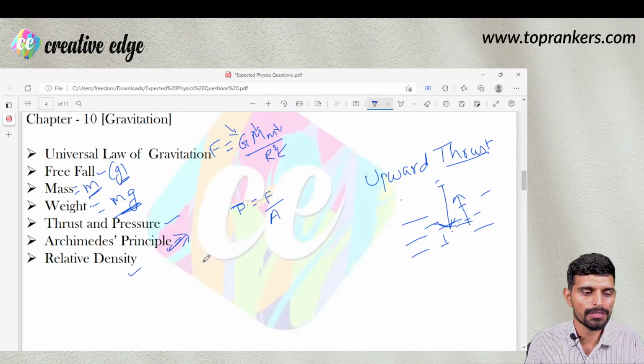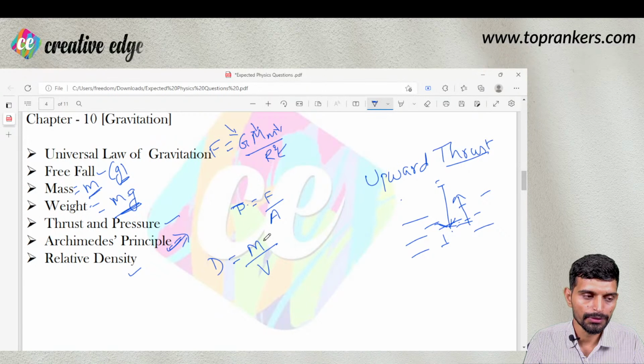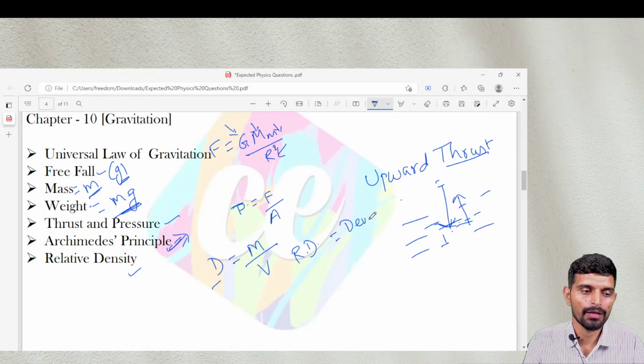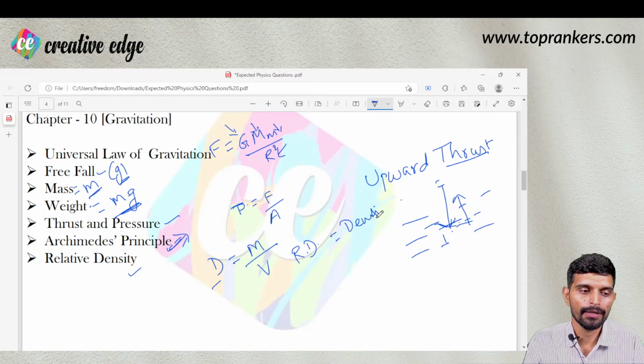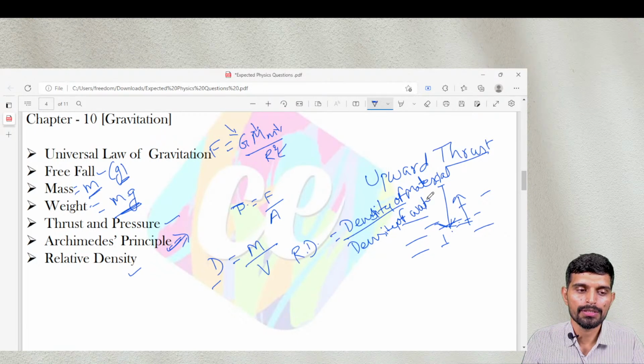Relative density is a smaller concept. Density is mass upon volume, right? So relative density is calculated as density of material upon density of water in general terms.